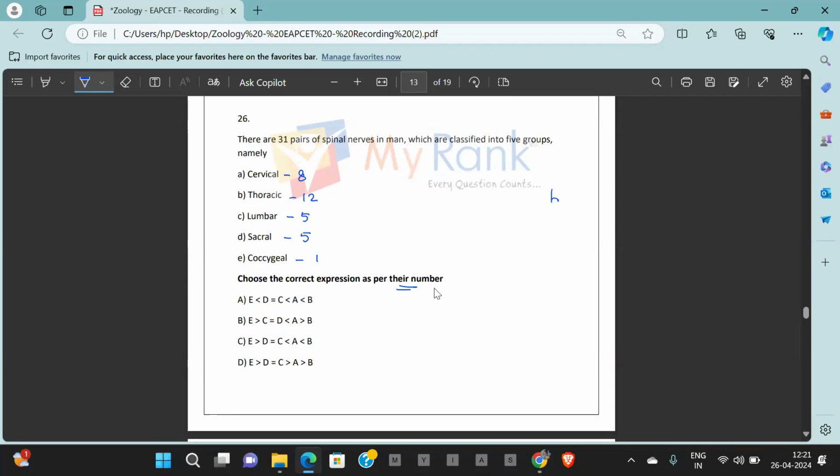So thoracic is supposed to be 12, then 8, 5, 5, and 1. So E followed by C, which is equal to D, which is followed by A, followed by B. E, C, D, A, B.